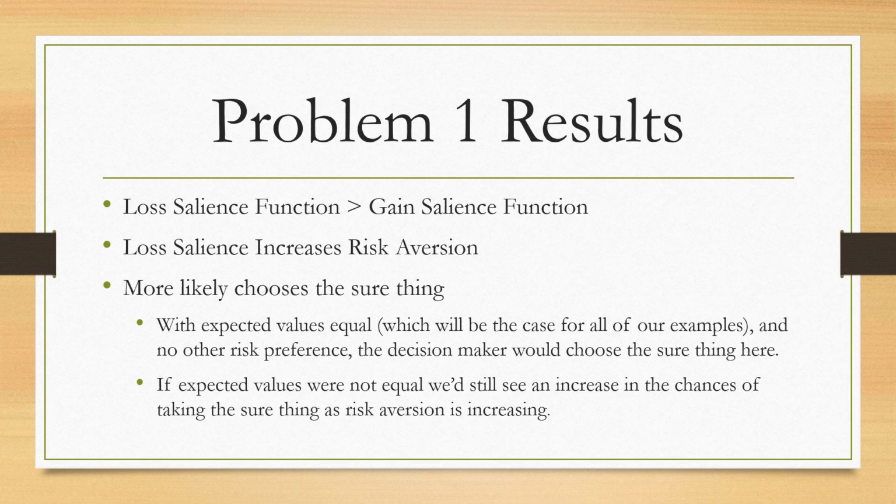When the expected values are equal, which will be the case in our examples, and you have no other risk preference, the decision maker would choose the sure thing here. If expected values were not equal, we'd still see an increase in the chances of taking the sure thing as risk aversion is increasing. So we were loss salient, which increases risk aversion, which makes us more likely to choose the sure thing.